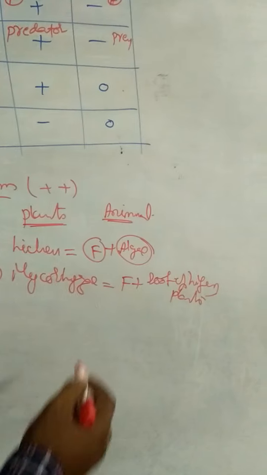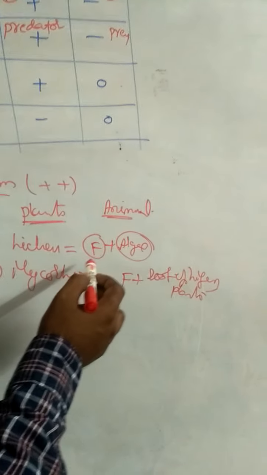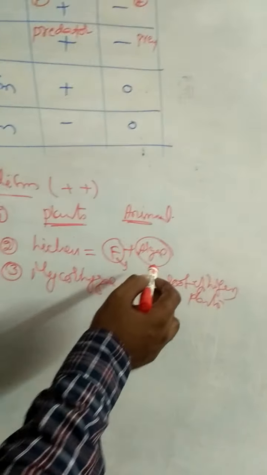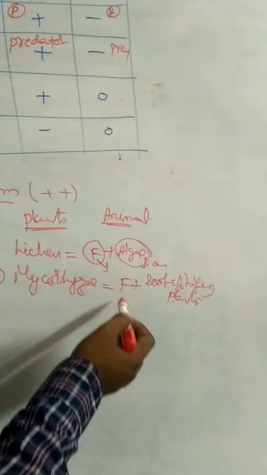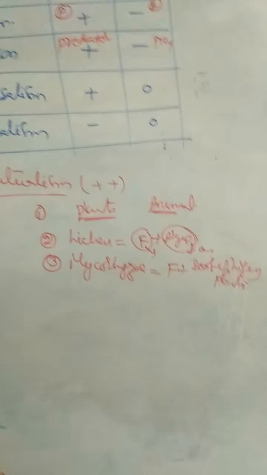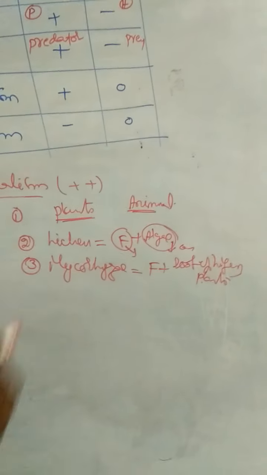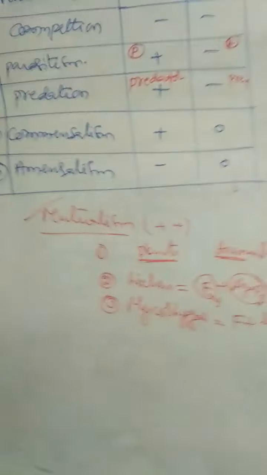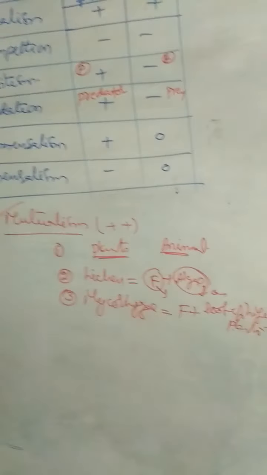What are the benefits in lichens? Fungi provide protection, and algae produce carbohydrates and energy. They are mutually benefited. If they are separated, they cannot lead an independent life. That means if the partners of mutualism are separated, they cannot lead an independent life.